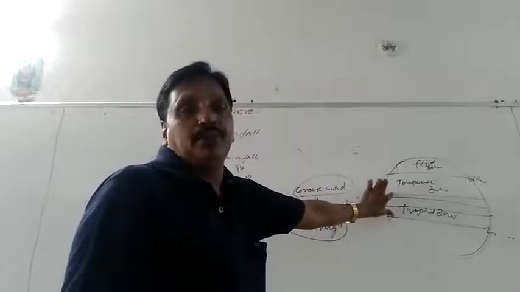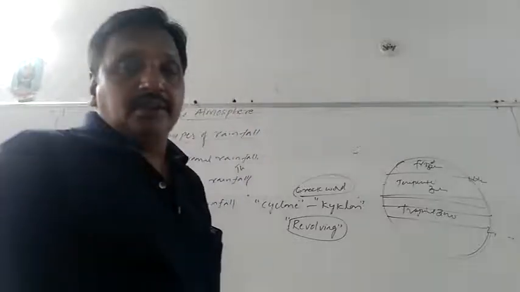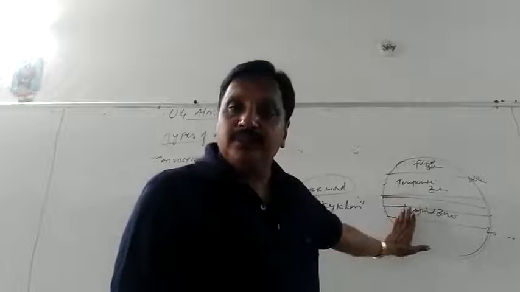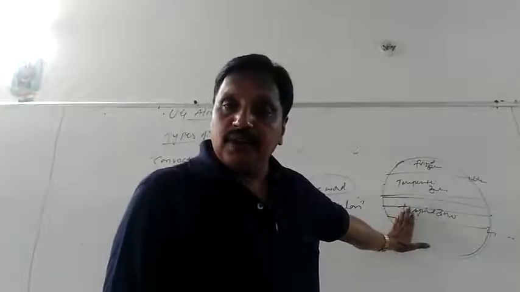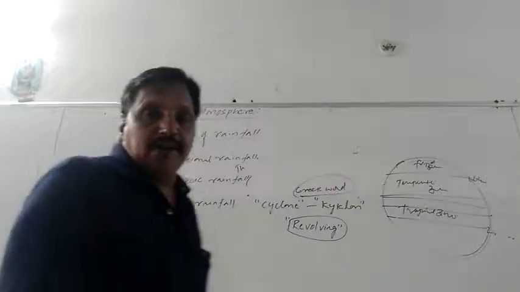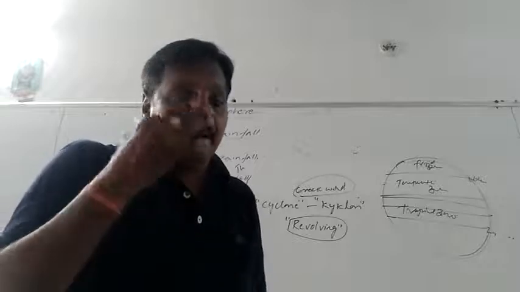One is common for both the northern and southern hemisphere. So tropical zone that is. Got it? So in the tropical zone we will be seeing these cyclones occurring, and in the temperate zone also we will be seeing them. And why is this? When do these cyclones occur generally?